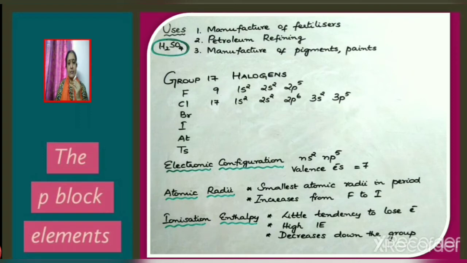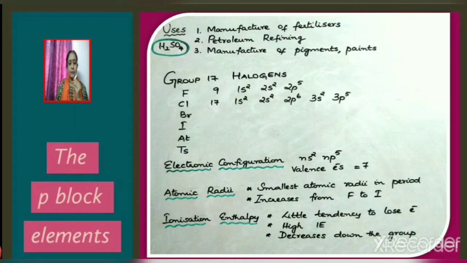The different group 17 elements are fluorine, chlorine, bromine, iodine, astatine, and tennessine. Fluorine, atomic number 9, the electronic configuration can be written as 1s2, 2s2, 2p5. Chlorine, atomic number 17, its electronic configuration can be written as 1s2, 2s2, 2p6, 3s2, 3p5. So we can say that group 17 elements have ns2np5 outer electronic configuration, and the number of valence electrons present is equal to 7.